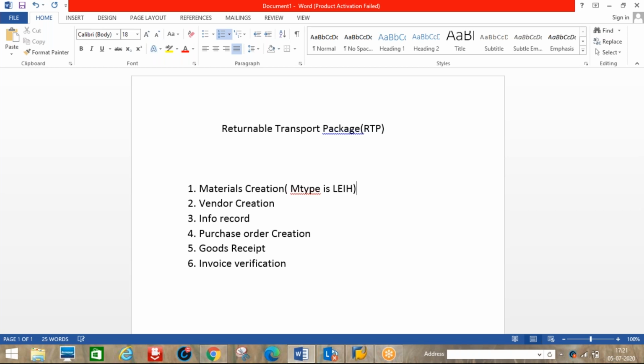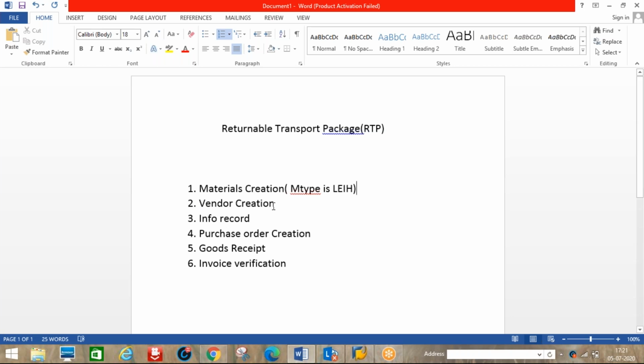If you create a material under LEIH, that material goes to the vendor. It is not ours. Anyway, we'll see this material type practically, then you will understand.